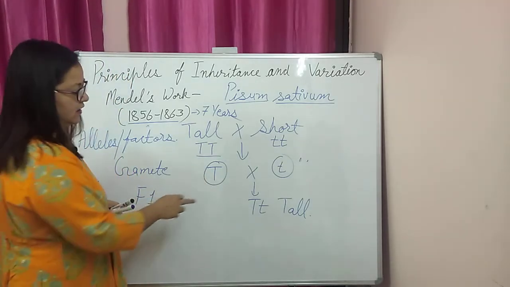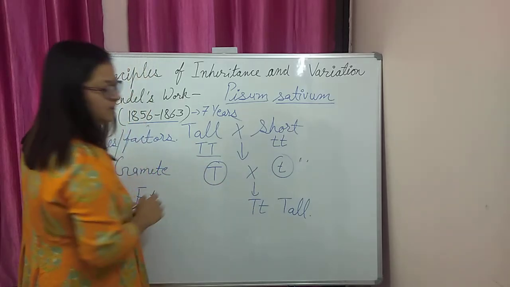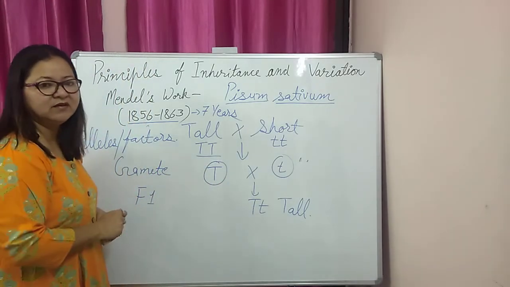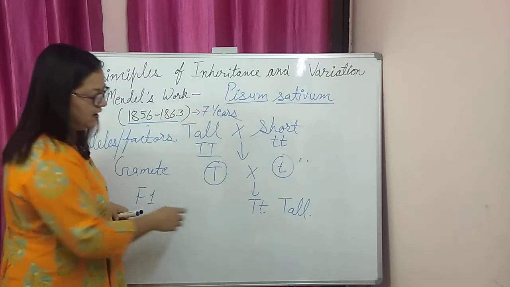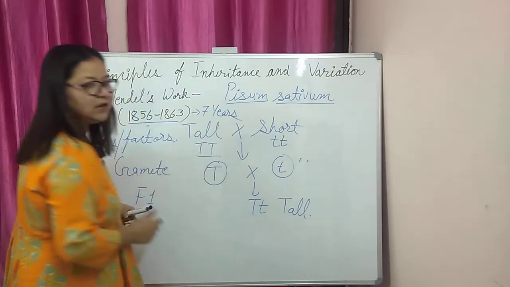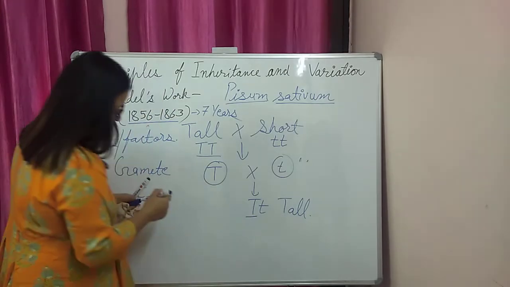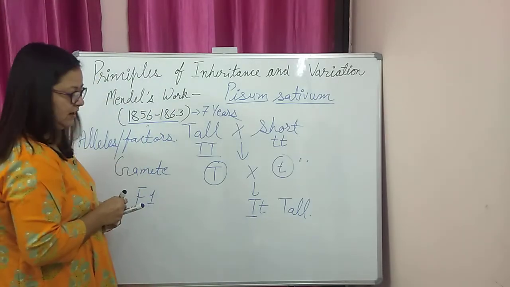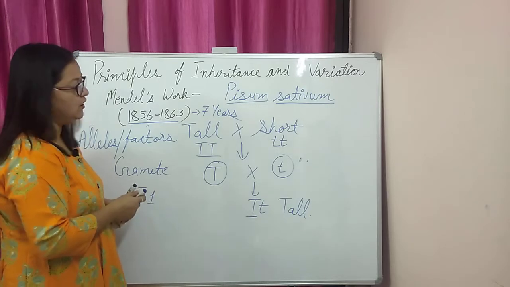He explained that the factors came here from each parent, but only one factor expresses itself and the other is unable to express itself. The factor or allele which is able to express itself is called the dominant allele, and the character is called dominant.